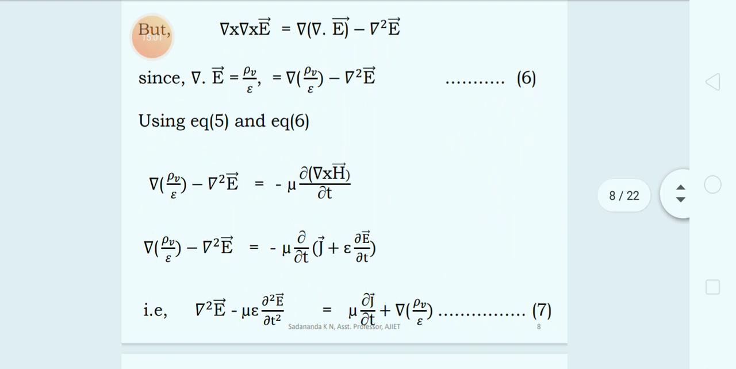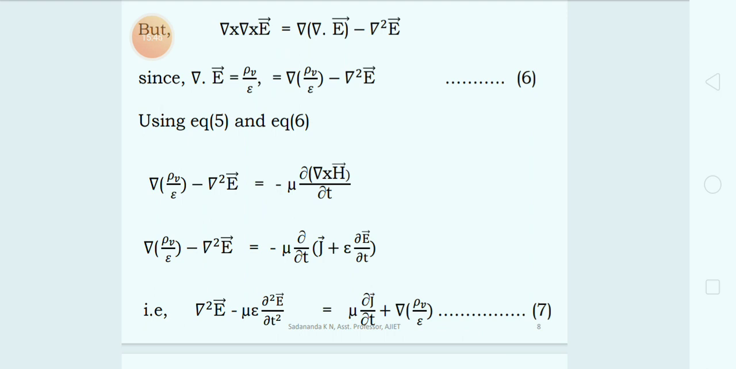But we have vector identities. The vector identity we have discussed in one of the previous classes, wherein I have written the same equation, and I am using that equation again, that is curl of curl of vector E is equal to gradient of divergence of vector E minus gradient square vector E. So this is the equation written using vector identities. Please remember this.